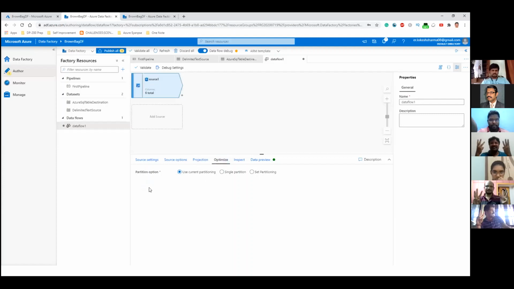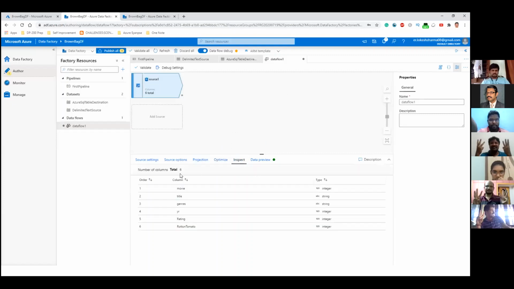And then this is again a concept where if you want to do fine tuning, you can use appropriate partitioning based on the data volume that you have. Then there is an inspect window, which gives you the count of the columns coming from the source.